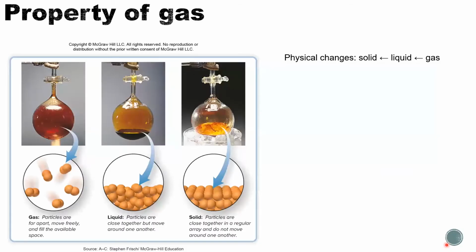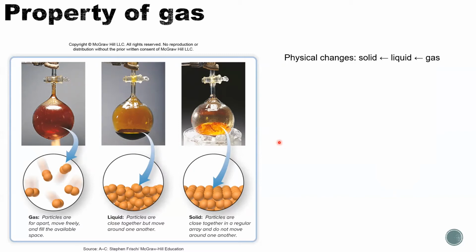So what is a gas? We know gas is a property of a material. When we cool down the gas material, it will turn from gas to liquid. If we further cool down, we can turn the material from liquid to solid. So gas, liquid, solid are just three different phases of one substance.